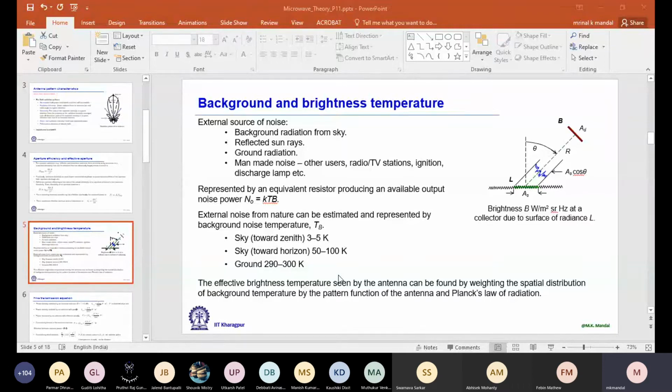It will also radiate some millimeter wave and microwave frequency band. So that means this noise temperature or brightness, whatever we are representing by some equivalent temperature here, would change with frequency. If this value is over the microwave frequency range, and now I consider 100 gigahertz or 300 gigahertz, these values will change.